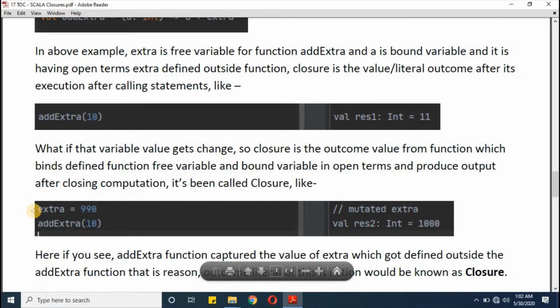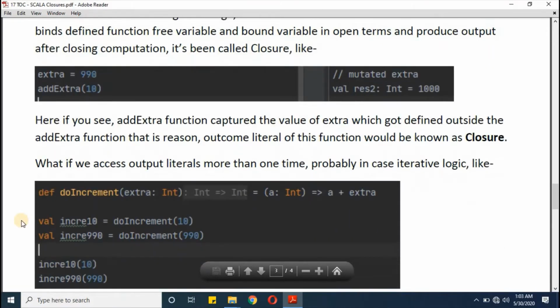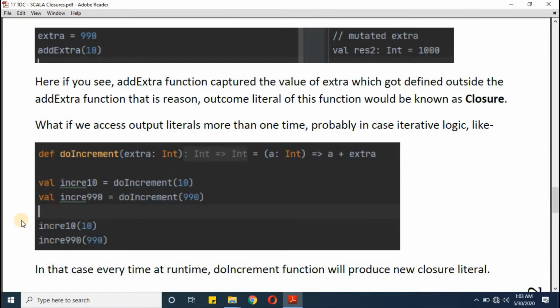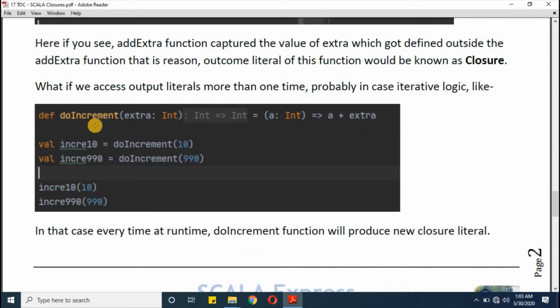So here, only one extra variable we have defined and then we were calling. Now what if we define some collection of values and then we iterate through? In that case, what will be the closure? To explain that case, I will take you to my next example. Here I'm keeping one function called doIncrement. DoIncrement has one parameter extra and it is int type. Since I was using a Scala worksheet, this is all implicitly applicable. That's why it is coming in gray.